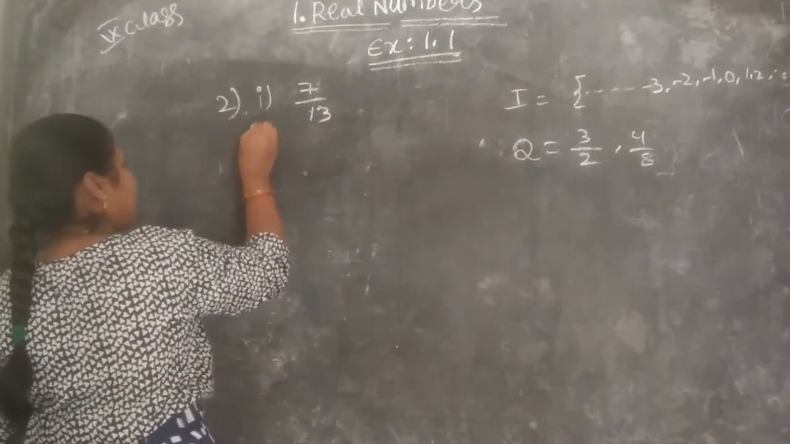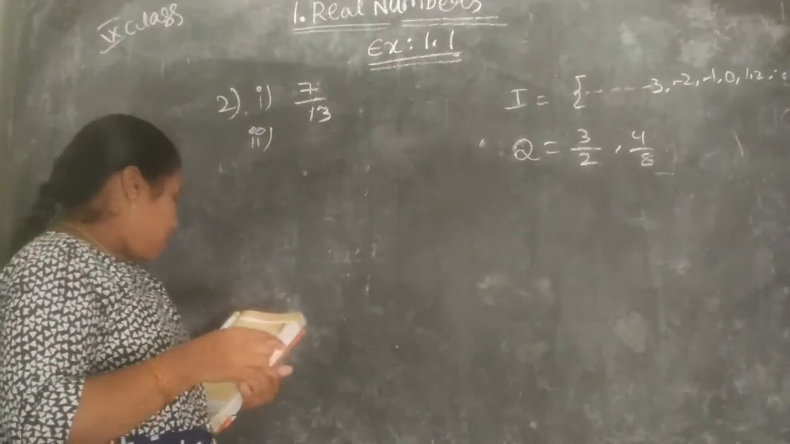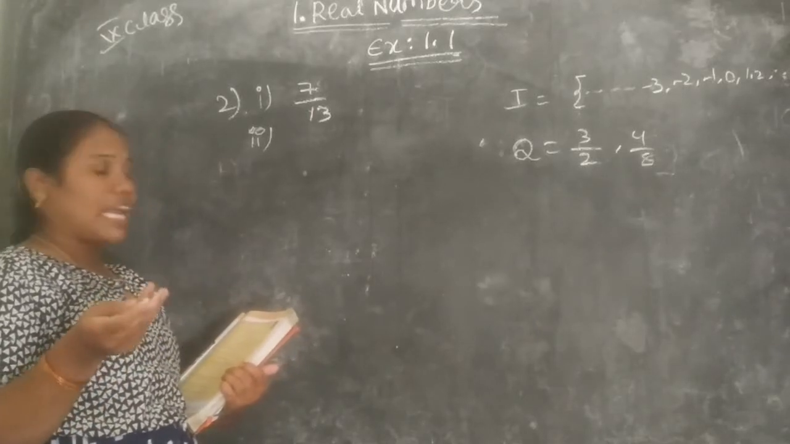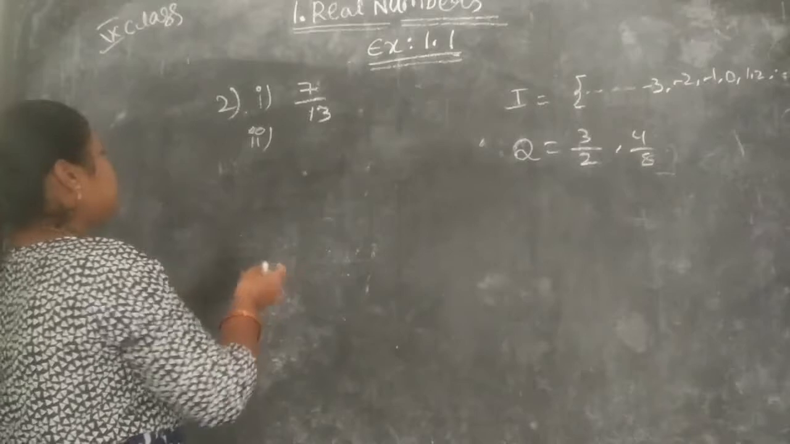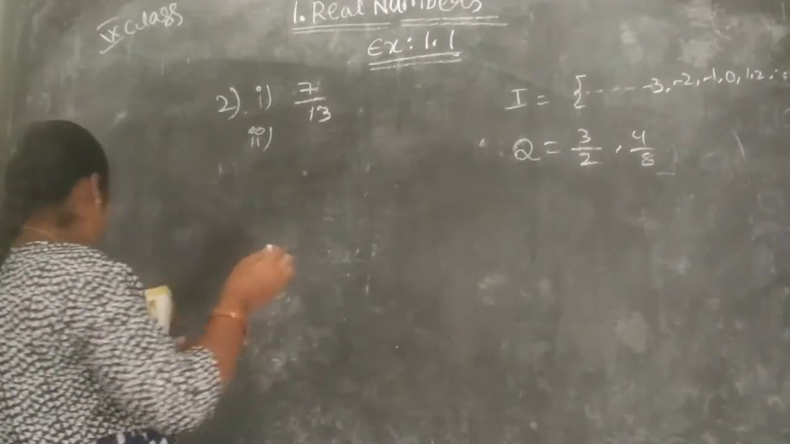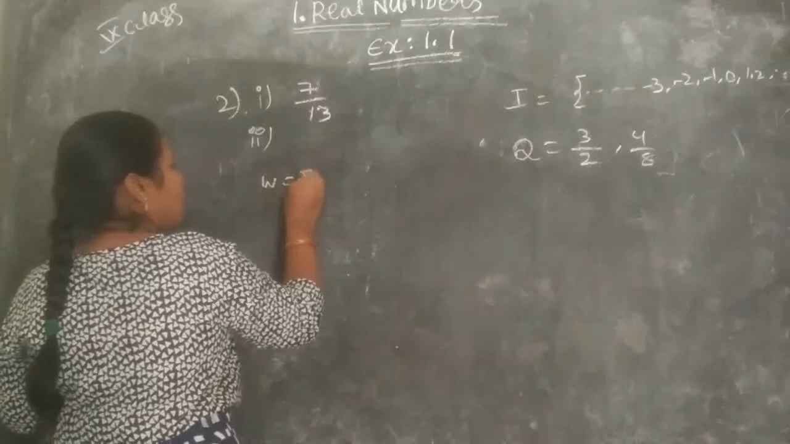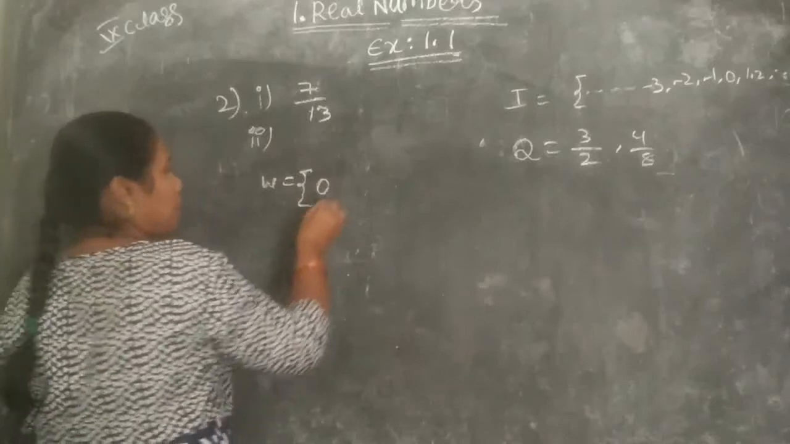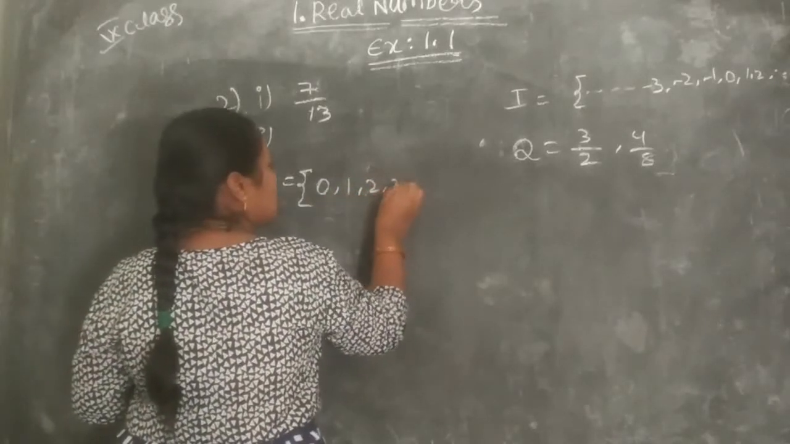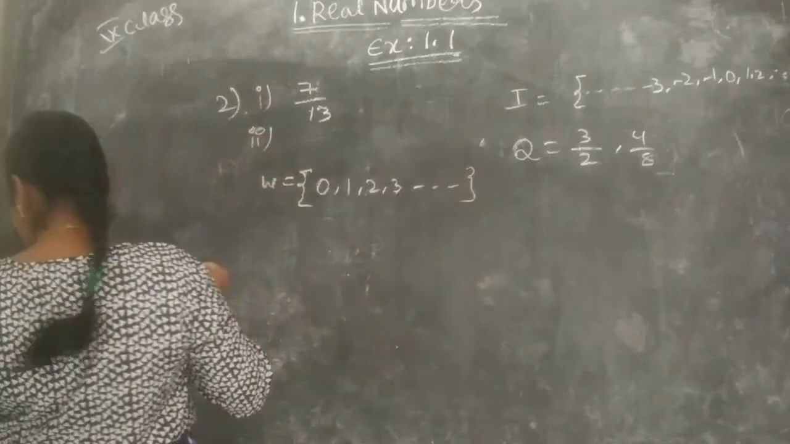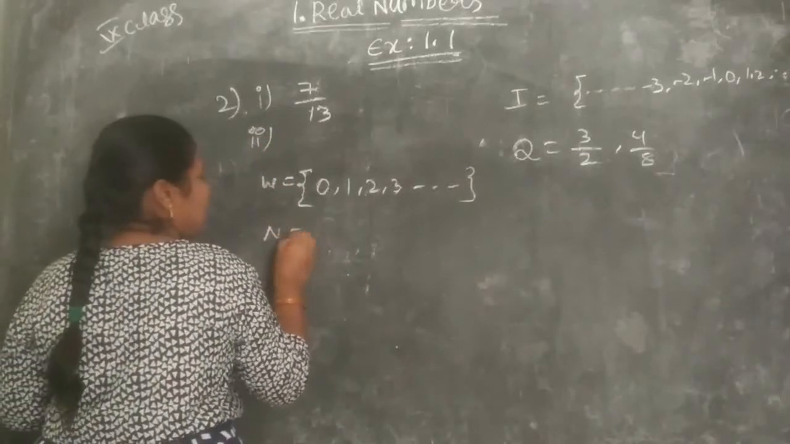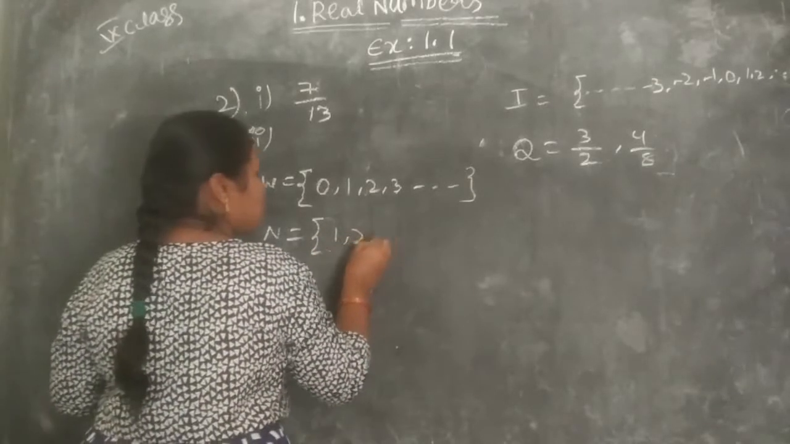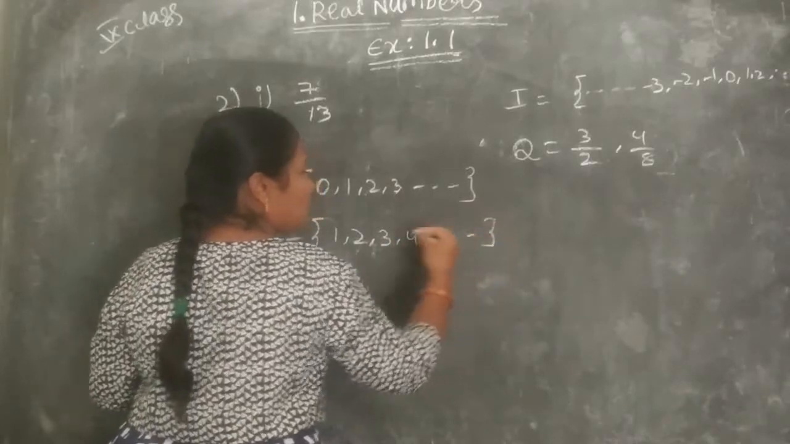So let us see the second one. A whole number which is not a natural number. A whole number which is not a natural number. So let us first see the set of whole numbers. What are the whole numbers? 0, 1, 2, 3 and so on. Then they give natural numbers. What are the natural numbers? Natural numbers start from 1. 1, 2, 3, 4 and so on.